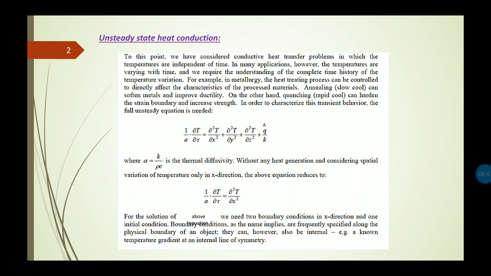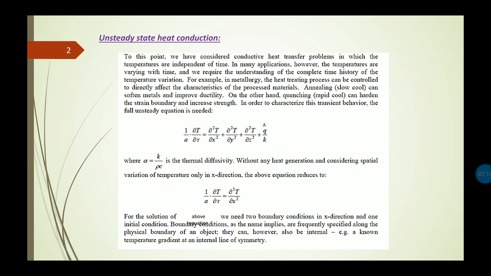in that case the above three-dimensional equation can be reduced as 1 by alpha del T del tau equals del 2T del x2 only, because we have considered the equation only in the x direction. Now for the solution of the above, we need two boundary conditions in x direction and one initial condition.